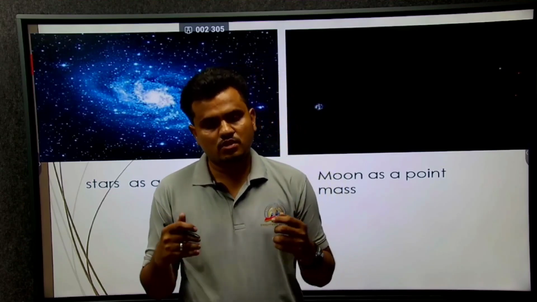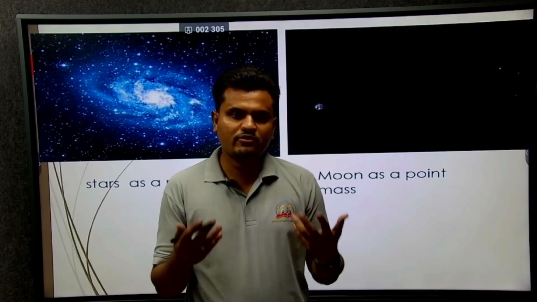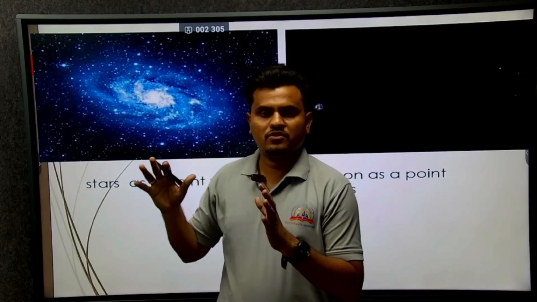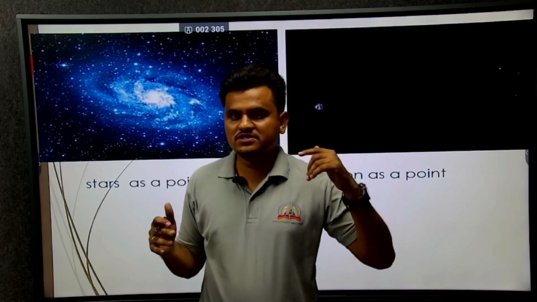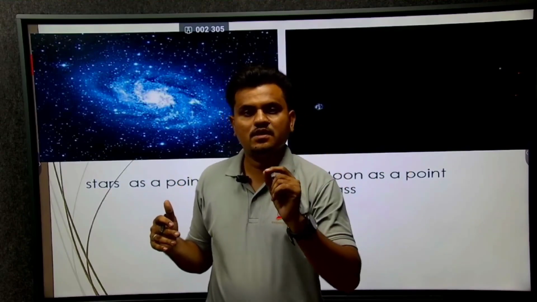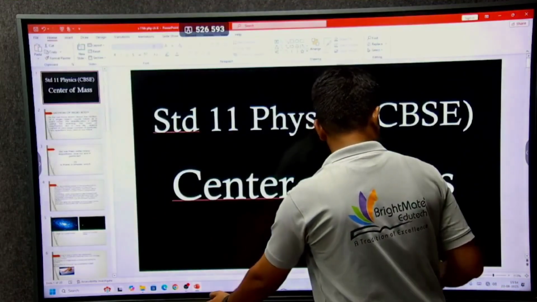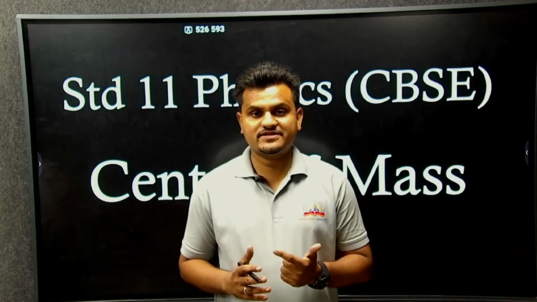Every body, every planet, every pen, every object, the classroom or whatever we have, in a previous chapter we studied as a point mass, but in this chapter we should understand it as a system. Again, a star as a point mass, then the Moon as a point mass.